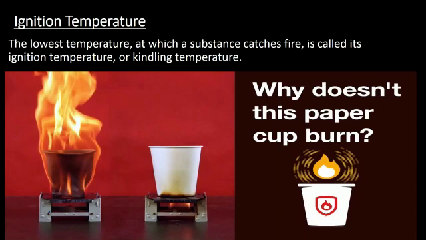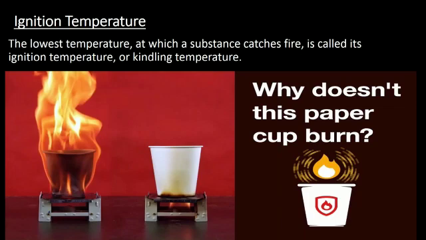Look at the figure. We have two paper glasses. One is getting burned on putting a burner, and the second is not burned. Because in the second glass, water is put into the paper glass. Then what happened in the second case? The water absorbs the heat produced by the flame and the paper glass does not attain the lowest temperature at which this paper glass catches fire.